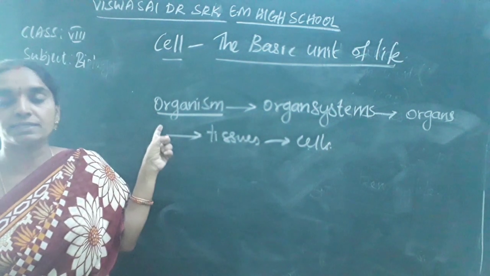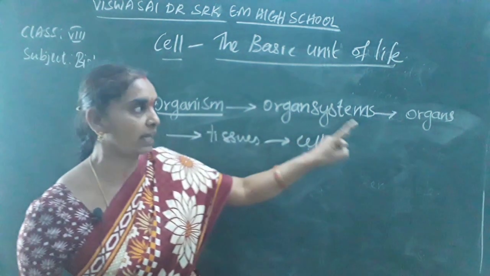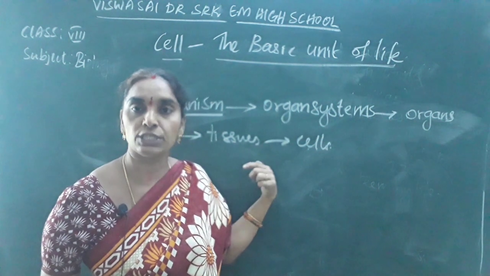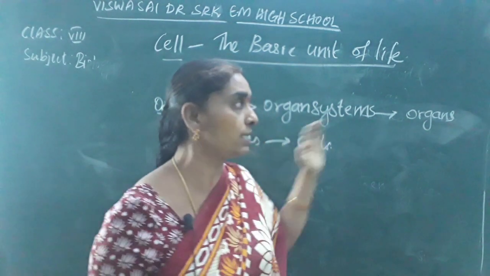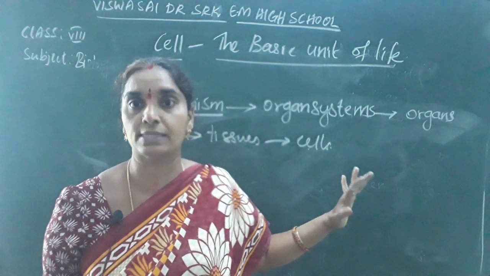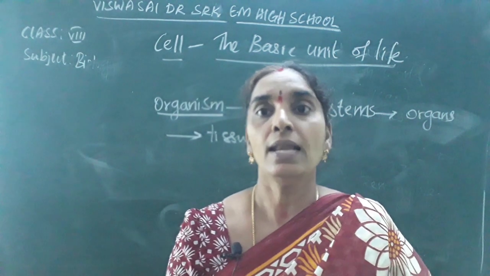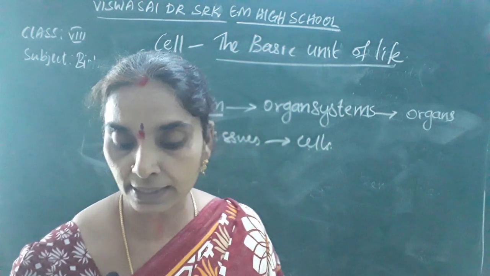So an organism performs various functions through the different organs present in a body, which contain tissues and cells, and the cell is the basic structural unit of life or organism, we can say. So what is a cell?